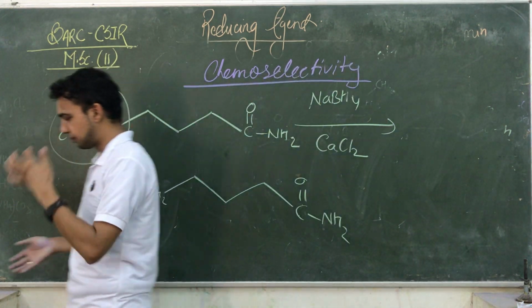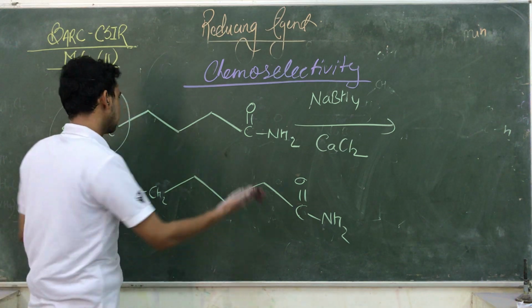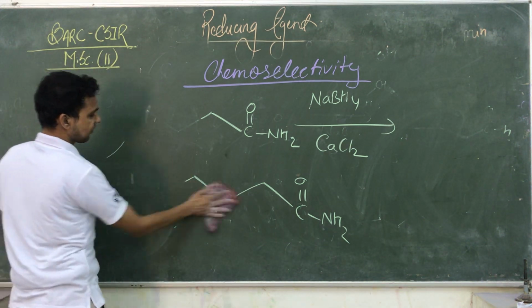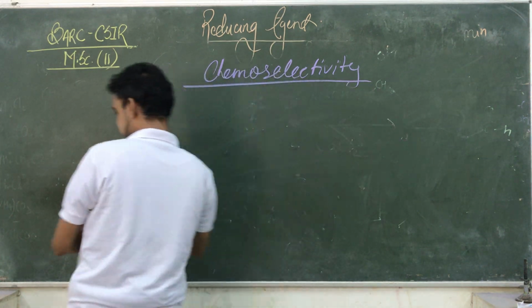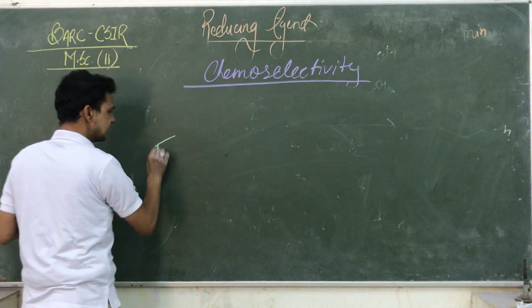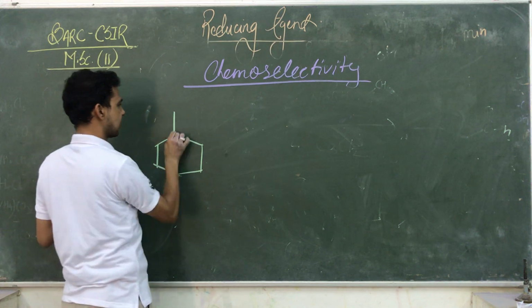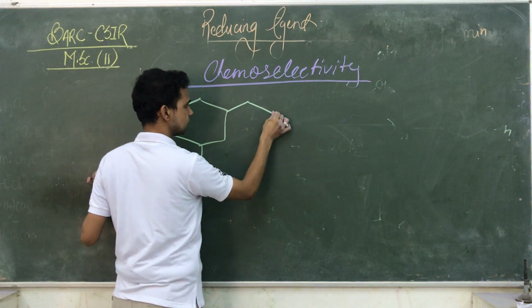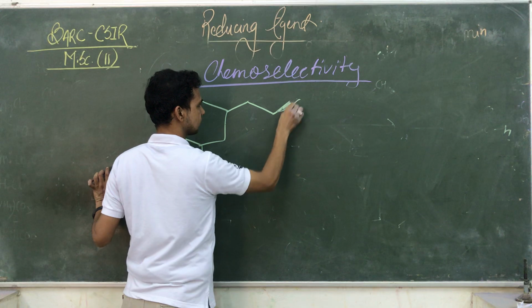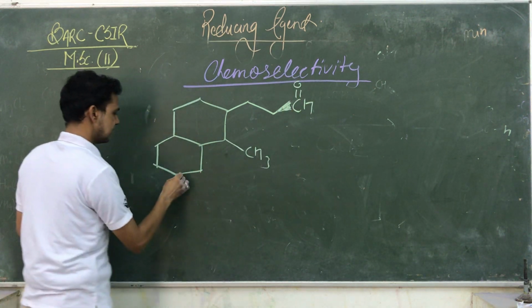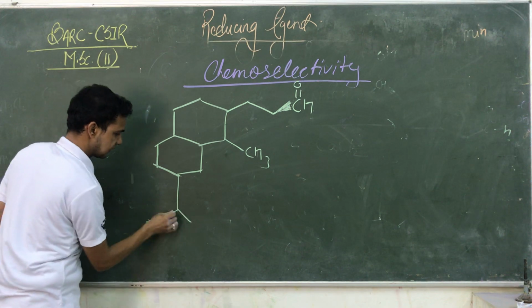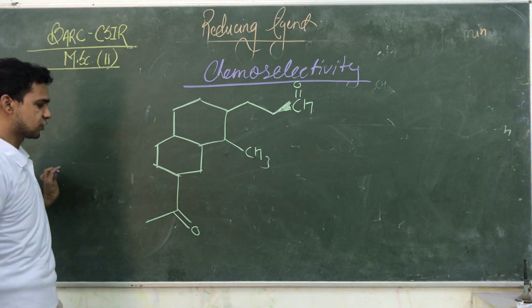Sometimes the examiner gives you a big structure and totally confuses you, saying find out the product, and you get confused when the compound is too big a structure. I am giving you one example. Suppose the examiner gives you such a structure. Okay, this one, and lots of methyl groups are here, and here is also a ketone.